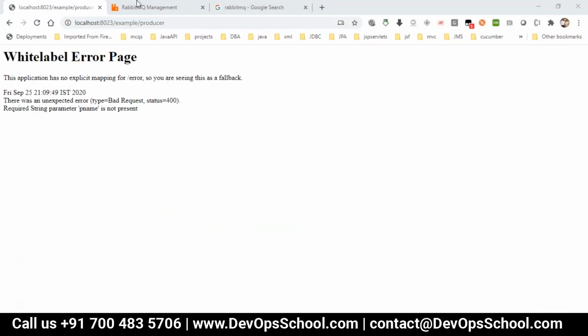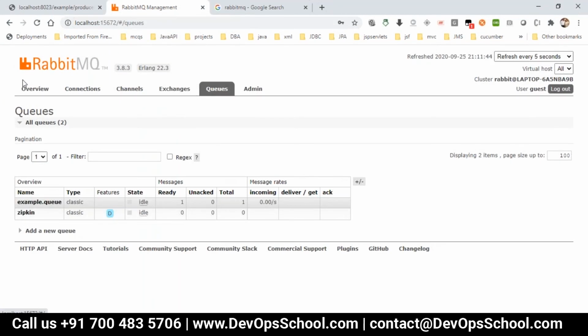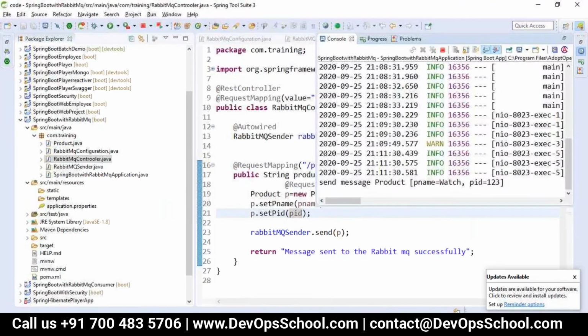When you go to RabbitMQ here, you can see now we got an example queue which is ready, and total is 1. So we got one message in the queue here. If you have any consumer to consume it, yes, it can be consumed. How will the consuming be happening?